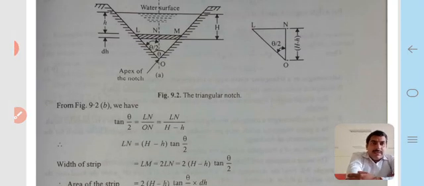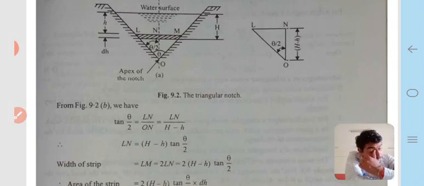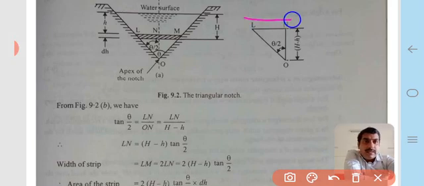Now using that diagram, tan theta by 2 is equal to ln upon On, that is base upon height, and ln is not known, and On is capital H minus small h.